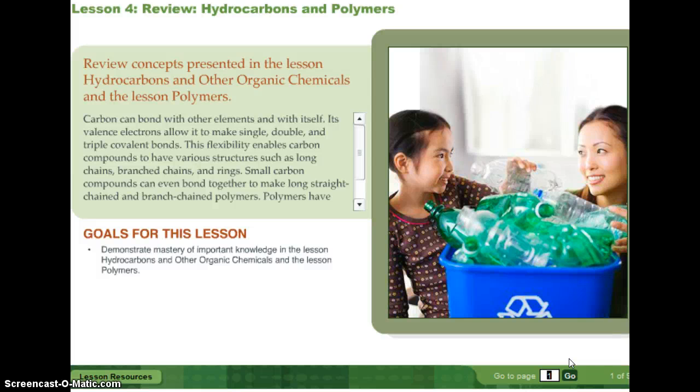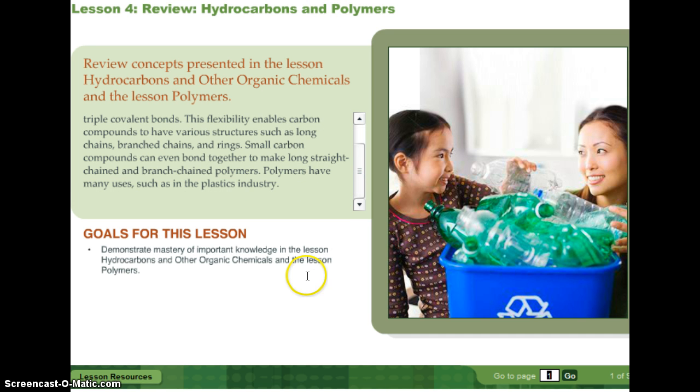Carbon can bond with other elements and with itself. Its valence electrons, remember the outside electrons, allow it to make single, double, and triple covalent bonds, covalent meaning they are sharing electrons. This flexibility enables carbon compounds to have various structures such as long chains, branched chains, and rings. Small carbon compounds can even bond together to make long, straight chain and branch chain polymers. Polymers have many uses, such as in the plastics industry.